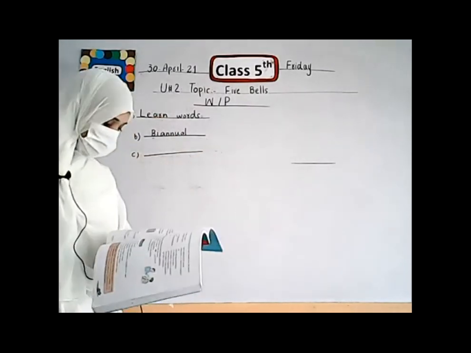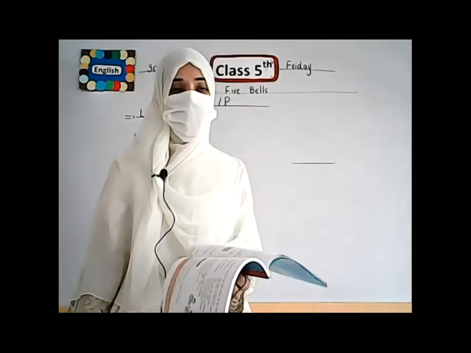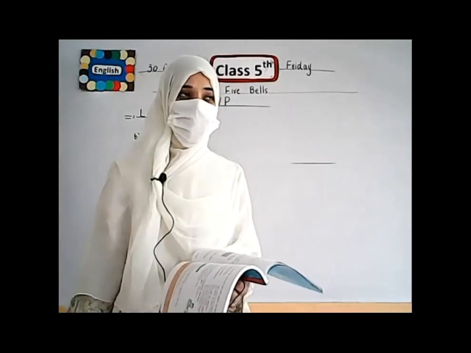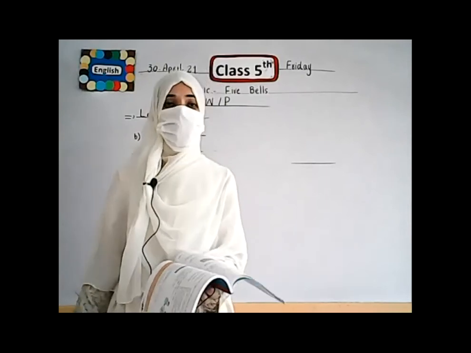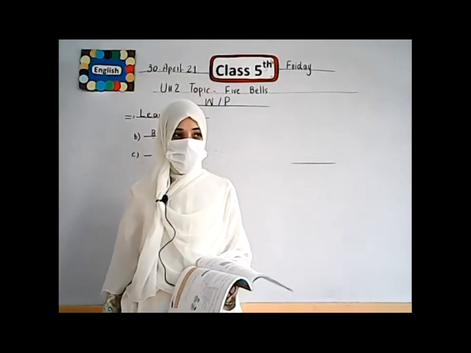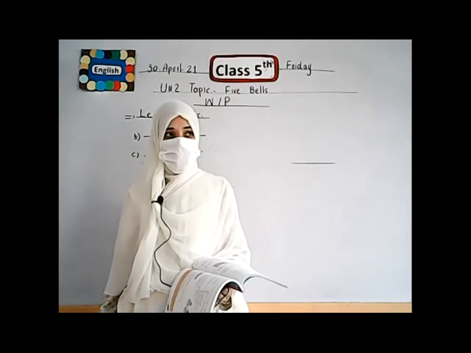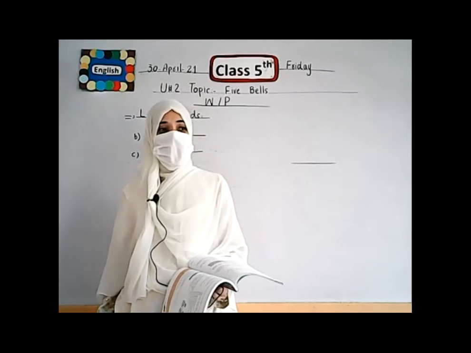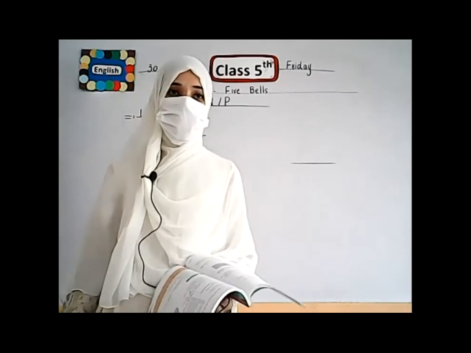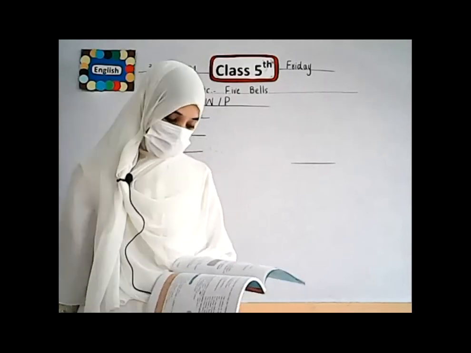The next one is special clothes worn by all members of a group. A special kind of clothes worn by all members of a group, such as the students of a school wearing the same uniform, the people of the army wearing the same uniform, doctors wearing the same uniform, and other professions in which a group of people wear the same uniform.